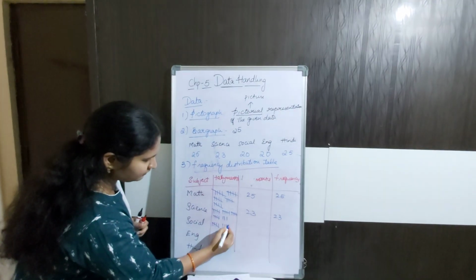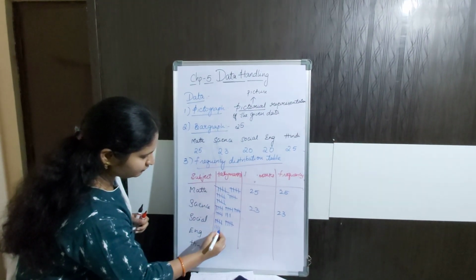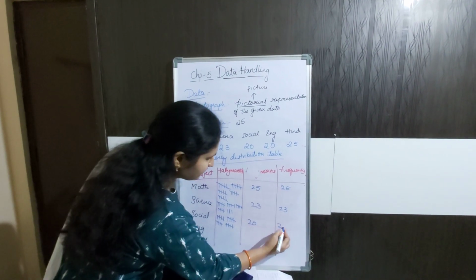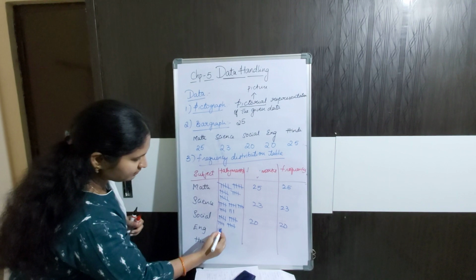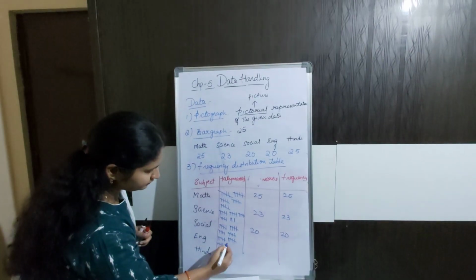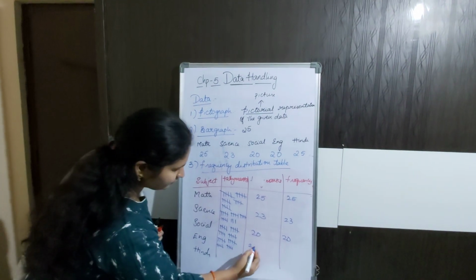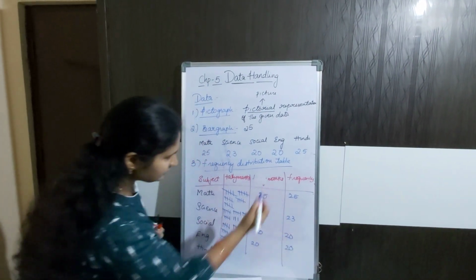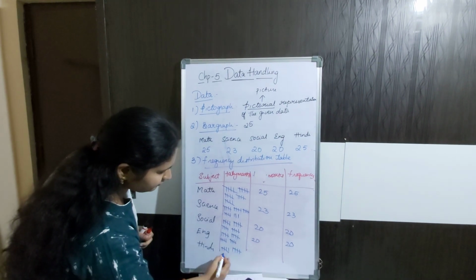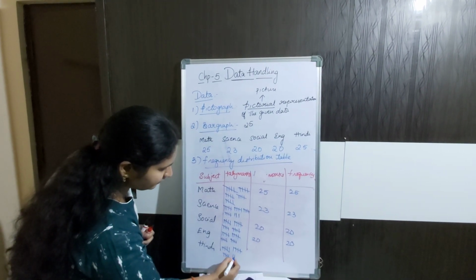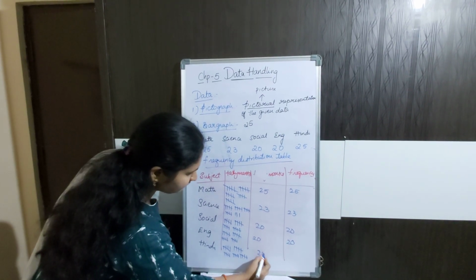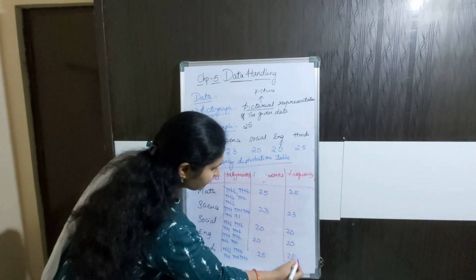So here 20 and 20. And English also the same thing, 20 and 20. And the last one, Hindi: 1, 2, 3, 4, 5, repeated five times. It is 25 and 25.